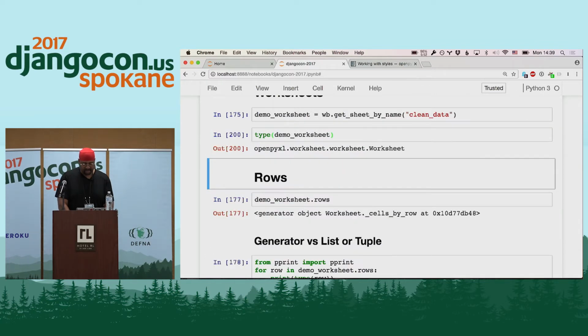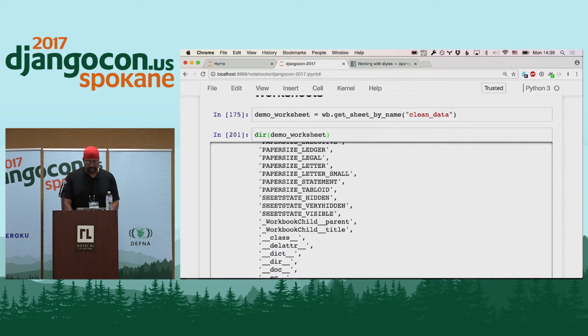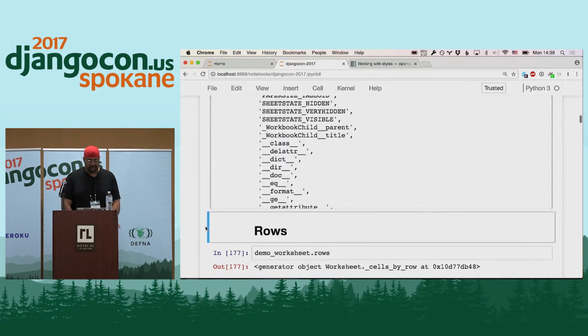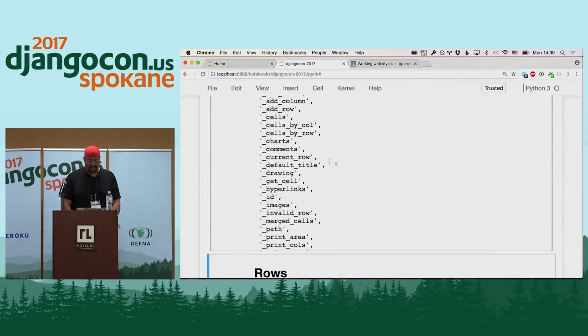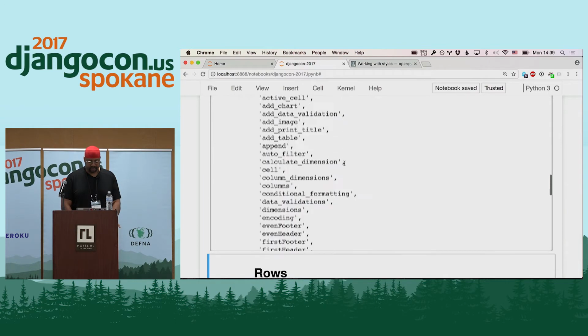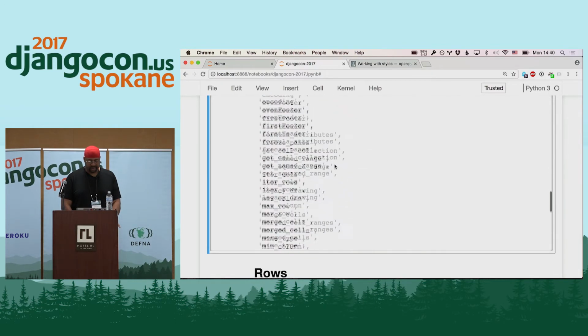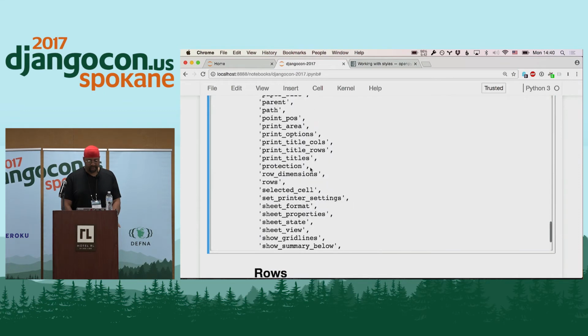And we see that it is a worksheet object that has a specific set of attributes that we can see with the directory function. And so those are the different things you can do with it. And the two we're going to focus on most here, well, we've got cell, so you can get a particular cell from a worksheet, but we're going to look at columns and rows.